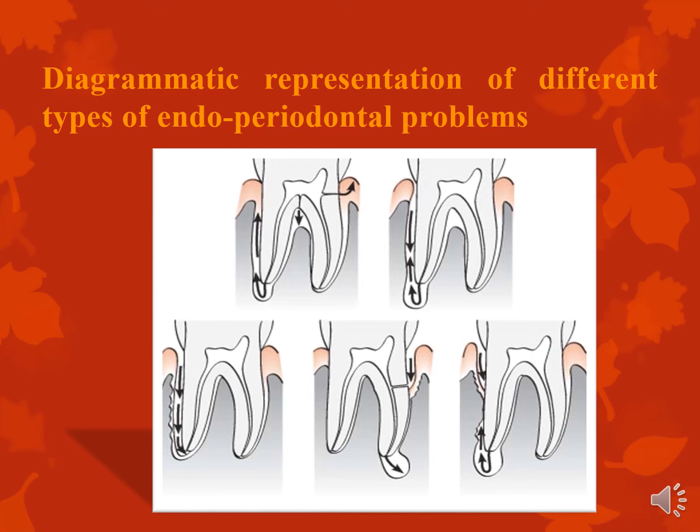So what this tells you is you have to address the primary etiology of both these conditions. You have to treat the pulp by treating the cause of the pulpitis, and you have to treat the periodontal ligament by treating the cause of the periodontitis. So I hope that's clear. We'll move on to the next slide.